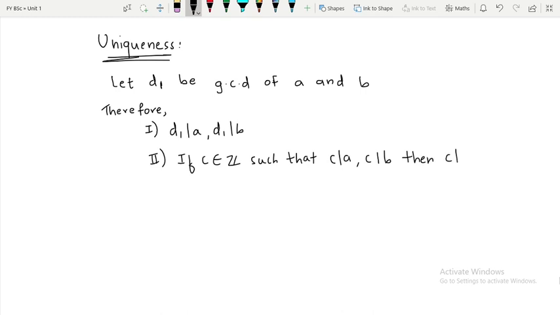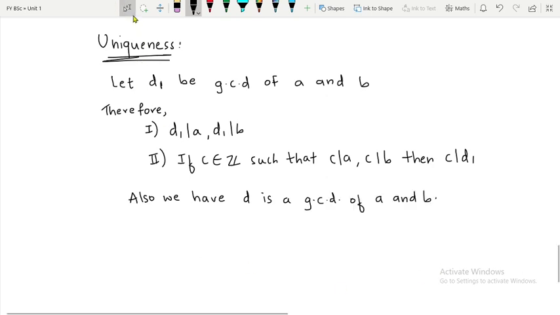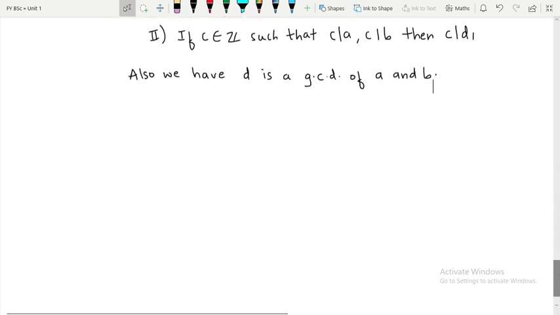This C is dividing D1 because D1 is a GCD, right? Also, we have D is a GCD of A and B. So, according to the definition, you just go back and see the definition of GCD, then you will understand how I have written it. Also, we have D is a GCD of A and B. So, therefore, I will say 3.